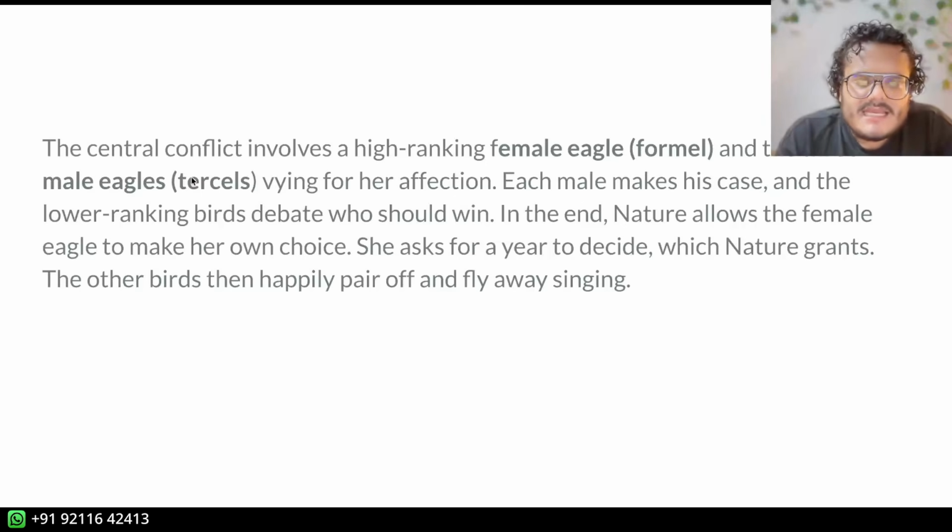Each loves her and each says that I should mate with her, and they're all going to make their case. And the lower ranking birds, or the other birds, so the birds have ranking how? If a bird eats, let's say, fruits, it's a good bird. If a bird eats insects, it's a lower bird. If a bird hunts, it's a higher bird. That kind of thing.